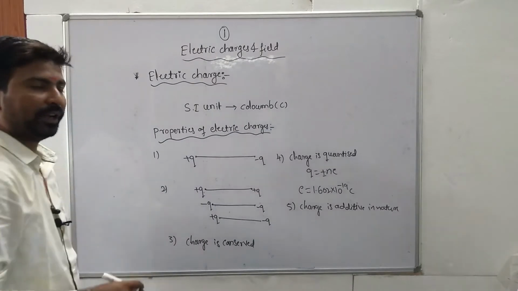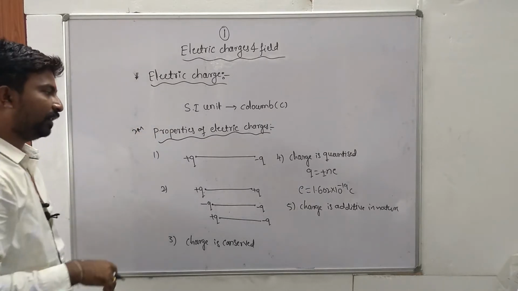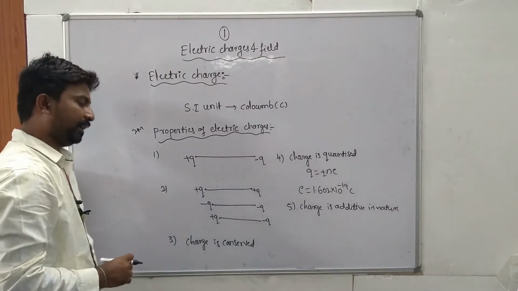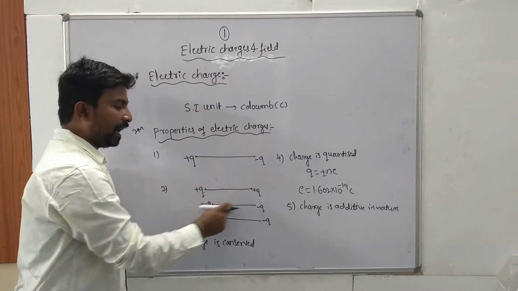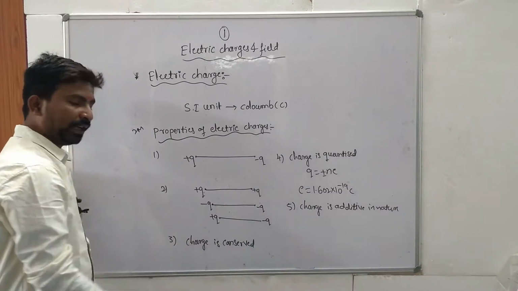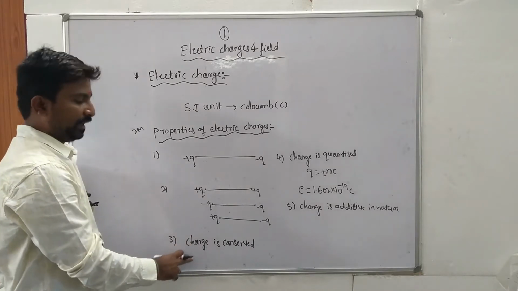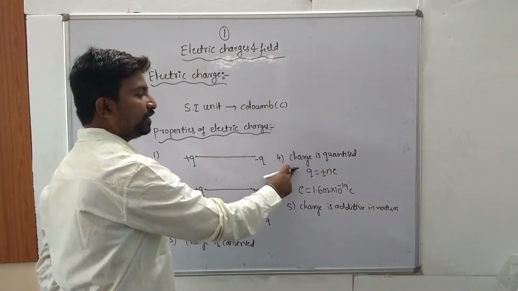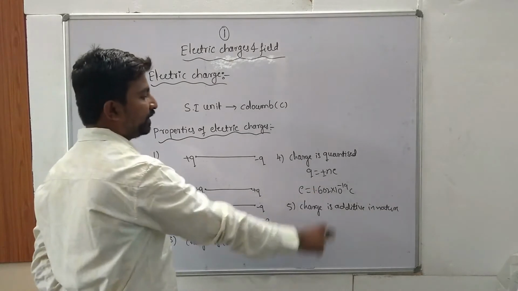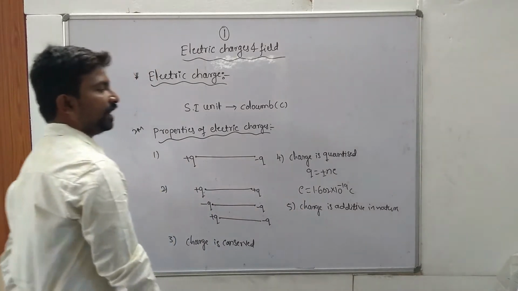These are the very important properties of electric charges. It is 2 marks, very important. Once again, one by one: there are two types of charges, plus Q and minus Q. Like charges repel each other, while unlike charges attract each other. Third, charge is conserved because charge can neither be created nor be destroyed. Then charge is quantized, so Q is equal to Ne, where the charge of an electron is 1.602 times 10 to the power of minus 19 coulomb. And the last property, charge is additive in nature.